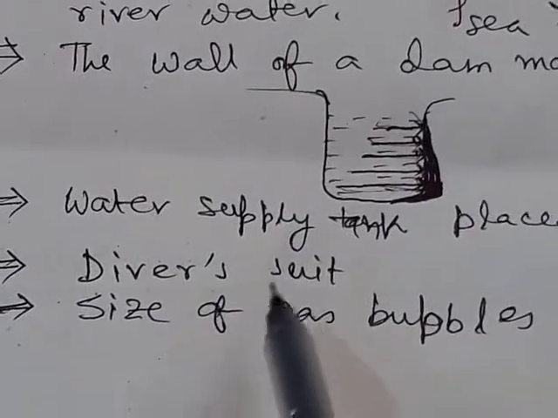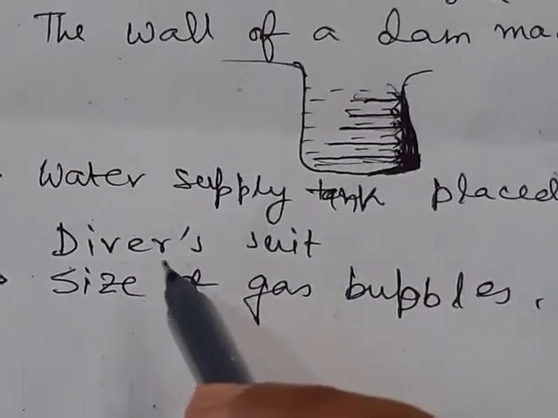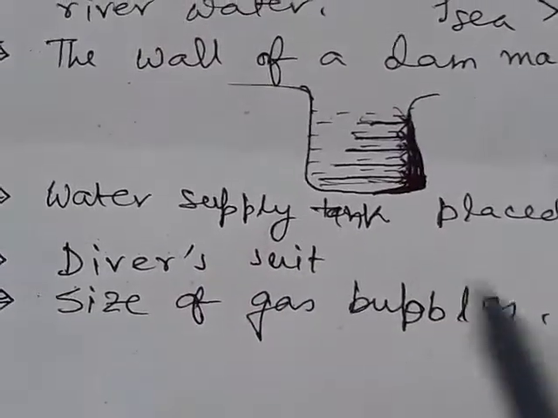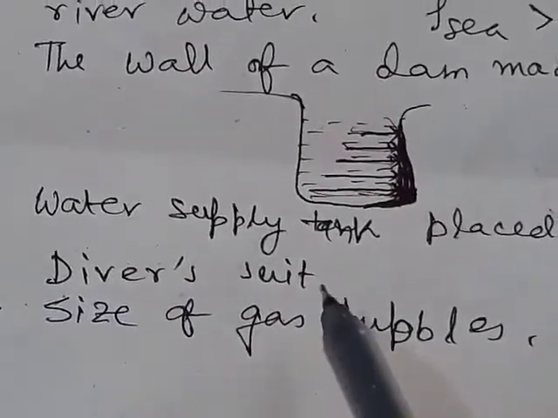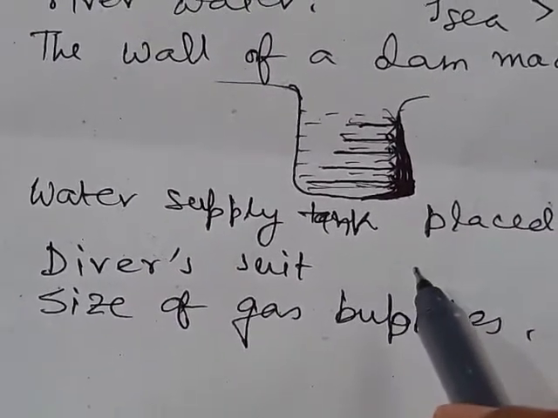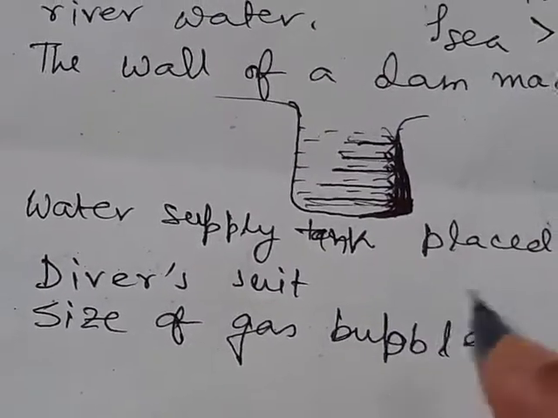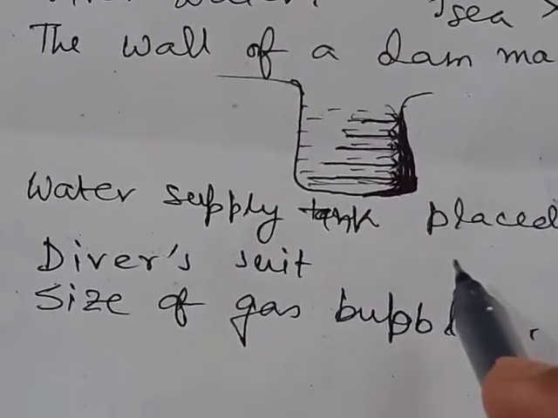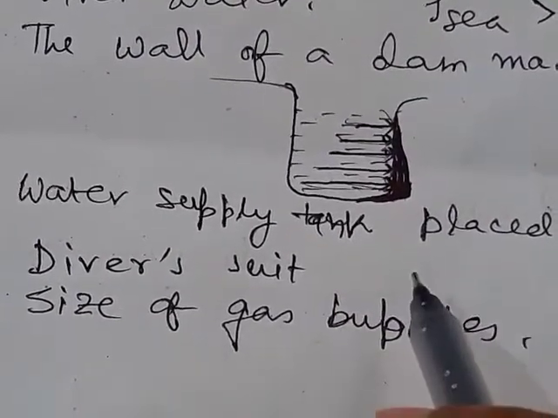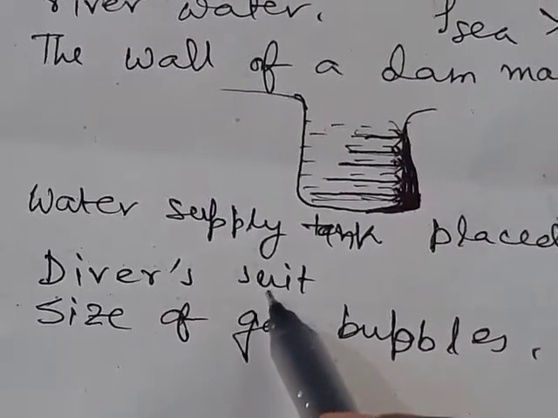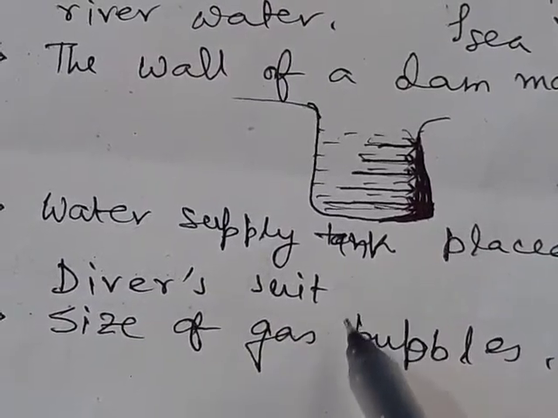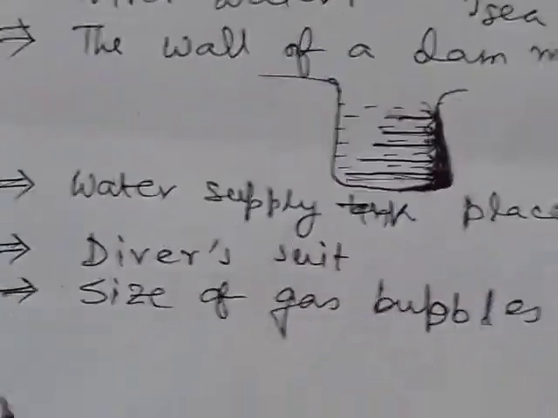Number 4: diver's suit. Sea divers always need a special type of suit to wear, because when they go into the sea, the pressure of the water increases and this pressure becomes greater than blood pressure. So the divers need a special type of suit. In this suit, the internal pressure is maintained at 1 atmosphere.